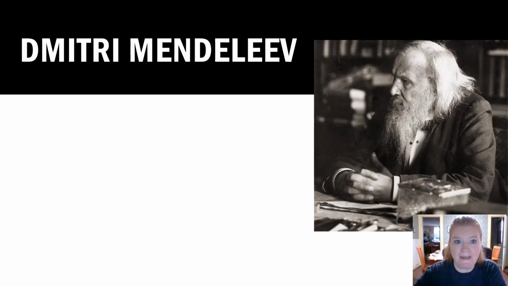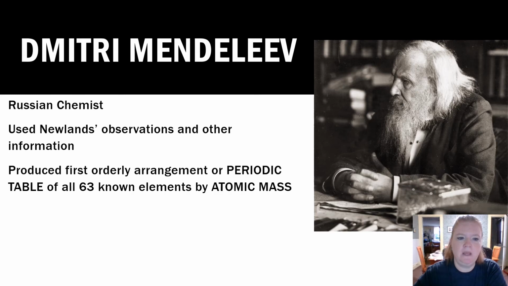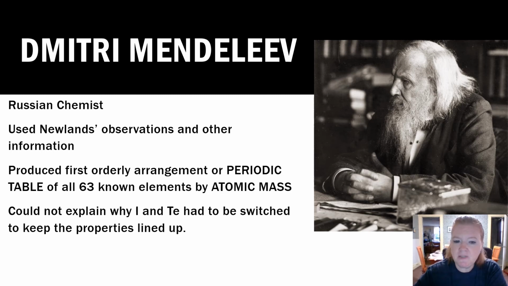Okay, Dmitry Mendeleev. He was a Russian chemist. He used Newlands' observations and other information. So he produced the first orderly arrangement, or periodic table, of all known 63 elements, and he arranged them by their atomic mass, similar to what Newlands had done. However, he switched up iodine and tellurium. He lined them up according to their properties, not their atomic mass, but he couldn't really explain why. He didn't really know why he had to do that. He just knew it made sense.